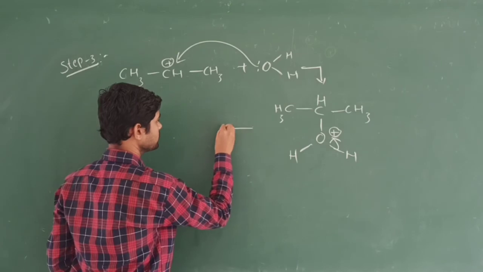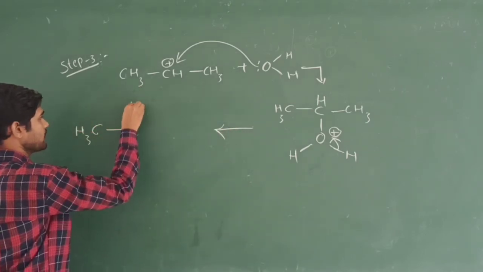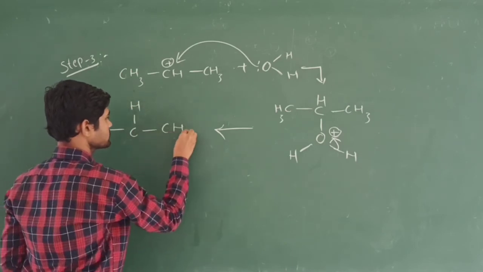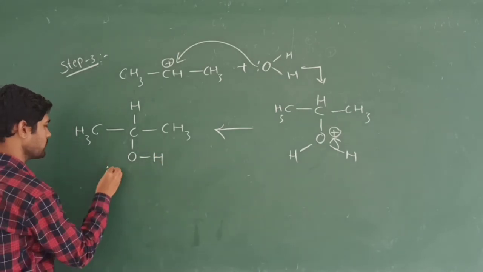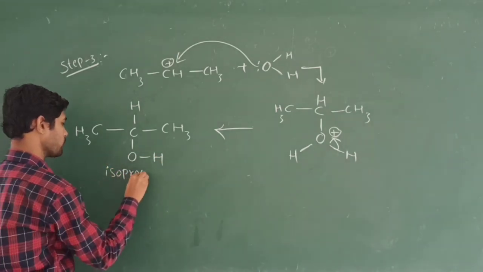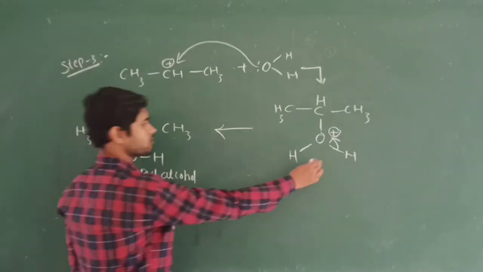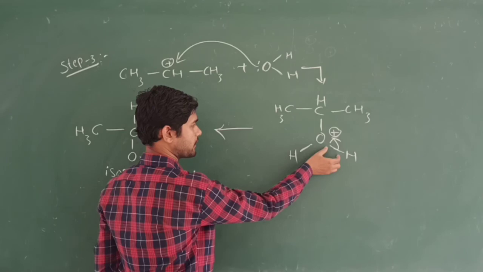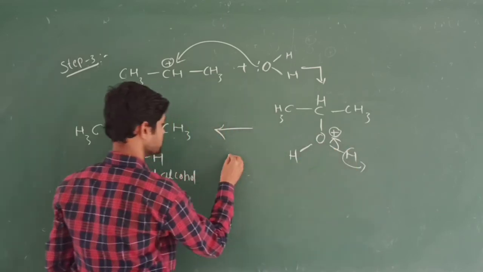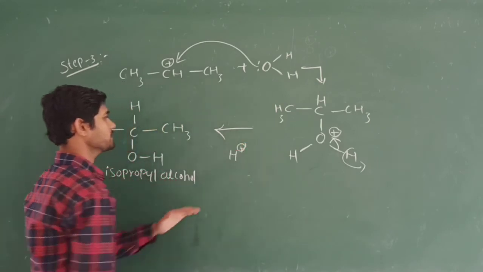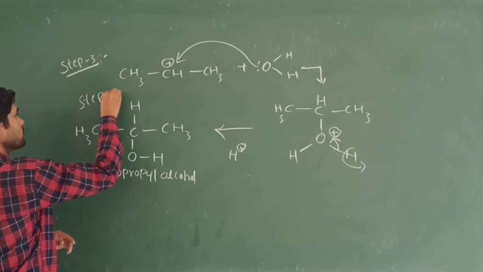I will write it here: CH3 CH CH3. This compound is called isopropyl alcohol. Because of the electronegativity, oxygen has more, and the hydrogen will be eliminated as H plus. This step is called step 4.